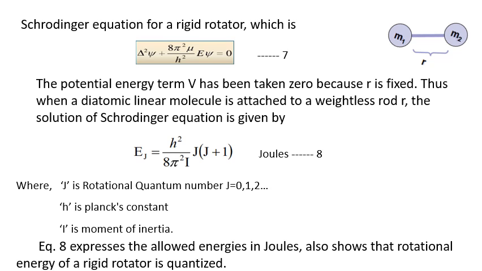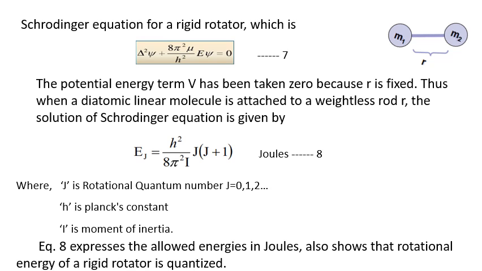Thus, when a diatomic linear molecule is attached to a weightless rod, the solution of the Schrodinger equation is given by Ej equal to h square by 8 pi square I, j into j plus 1, in terms of joules, where j is the rotational quantum number varying from 0, 1, 2, 3 and so on.